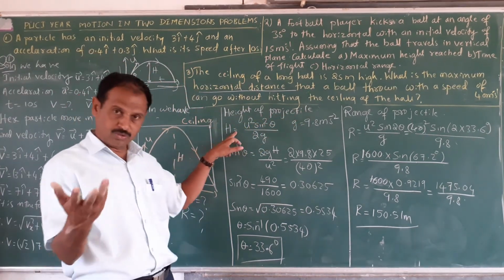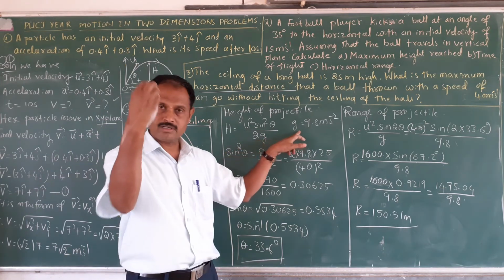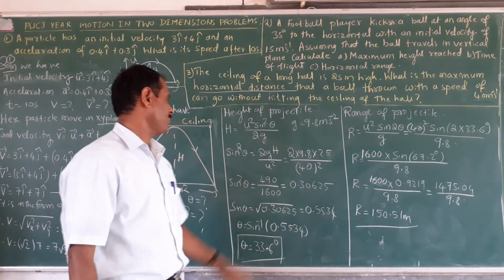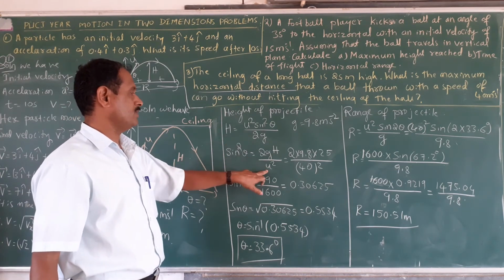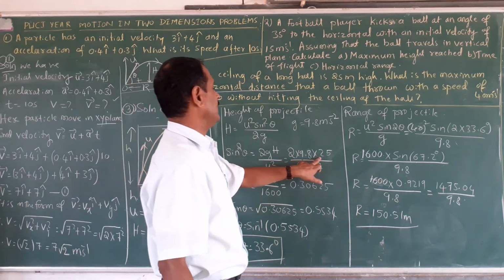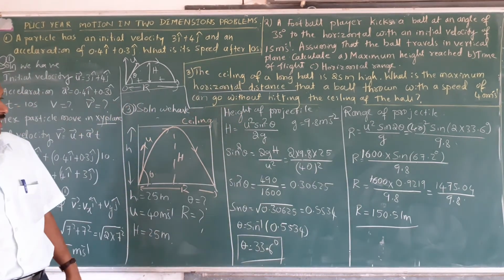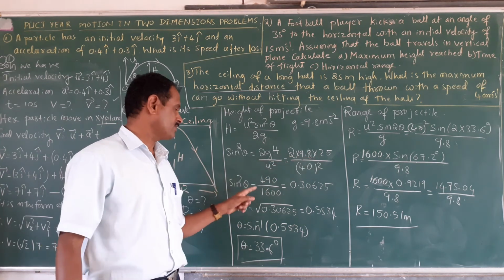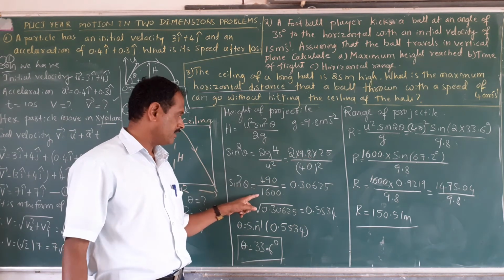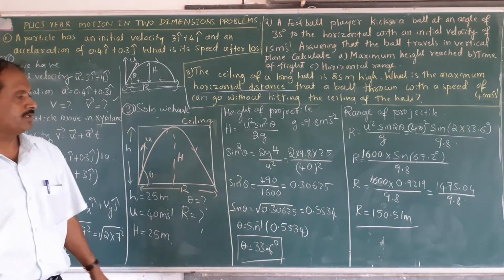H is equal to, you know that formula, u square sin square theta upon 2g, where g value is 9.8 meters per second square. Sin square theta is equal to 2gh upon u square, 2 into 9.8 into 25, u is 40 square. Multiply these values, 490 divided by 1600 is equal to 0.30625.